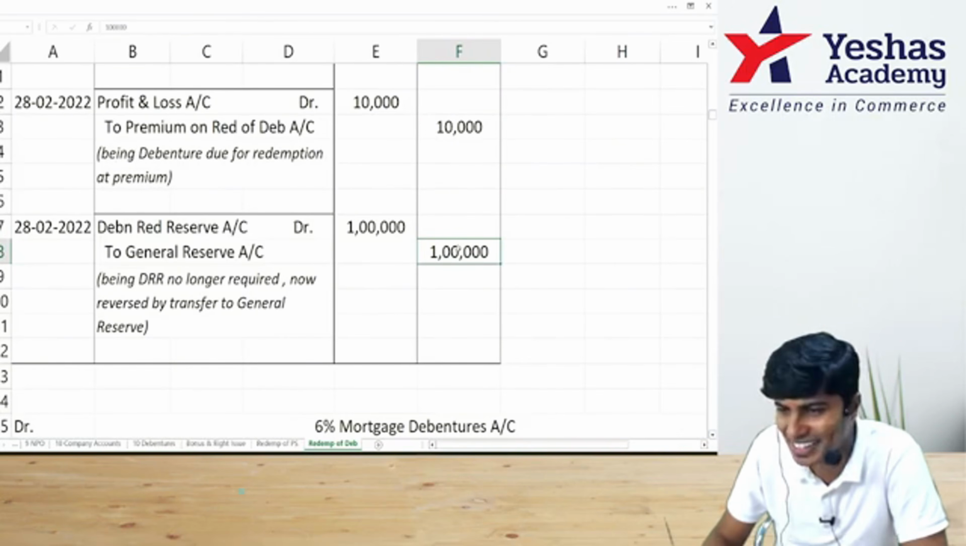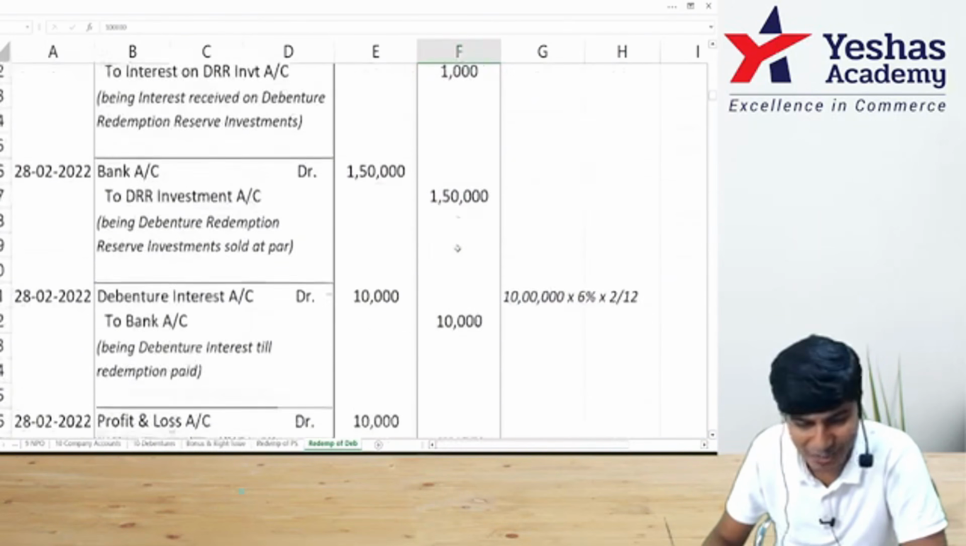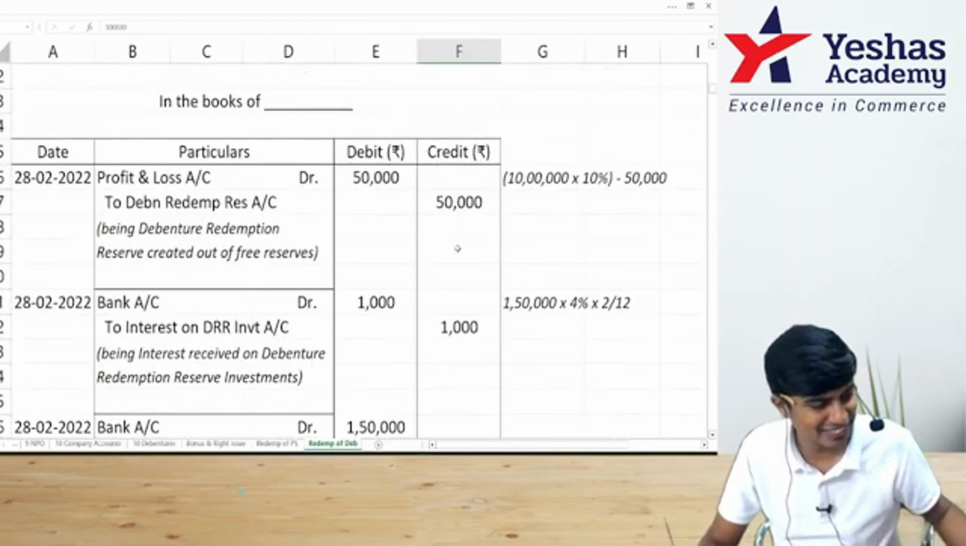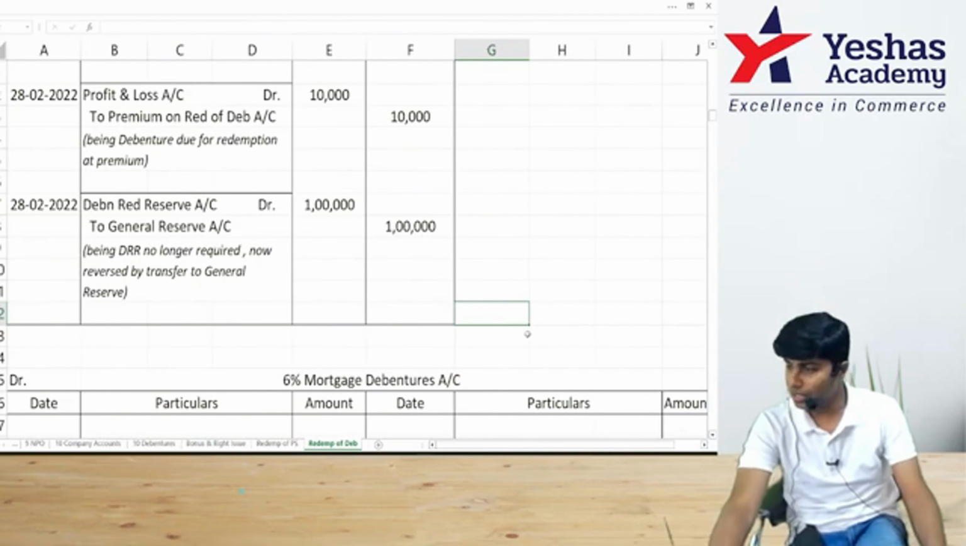Yeah, you copy this, then I'll teach you ledger. Copy. Come on, let's now do ledger.